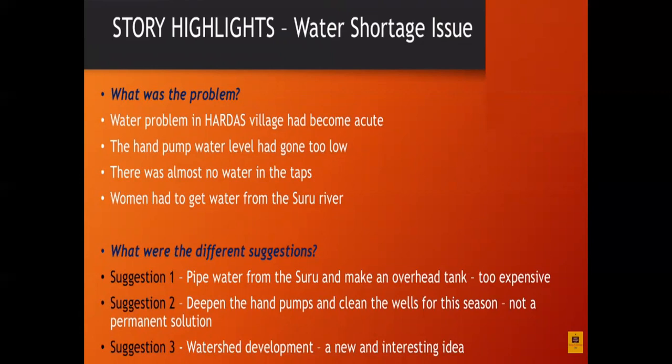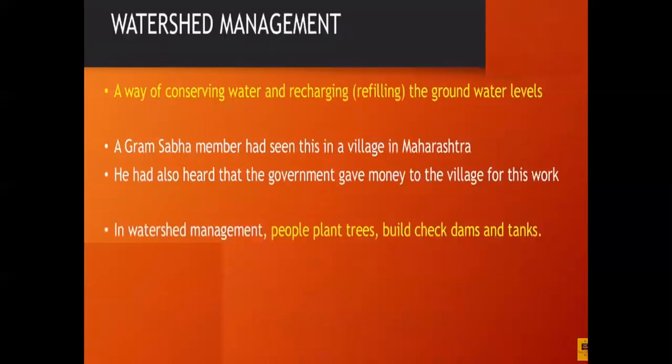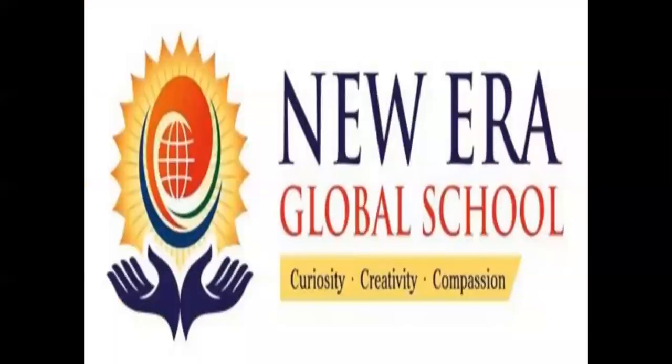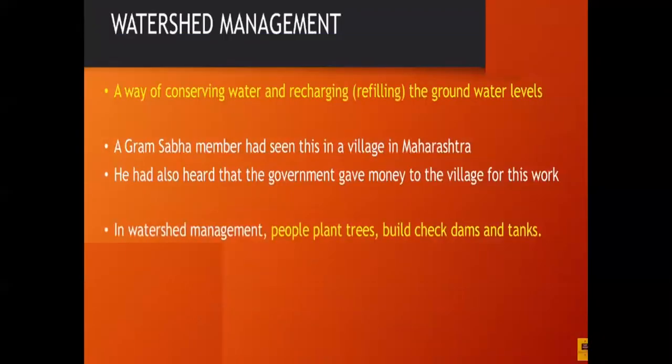Now, let's see what watershed management is. It is a way of conserving water and recharging. Means the underground water levels are conserved. So when rain comes, that water flow recharges and refills the groundwater level.